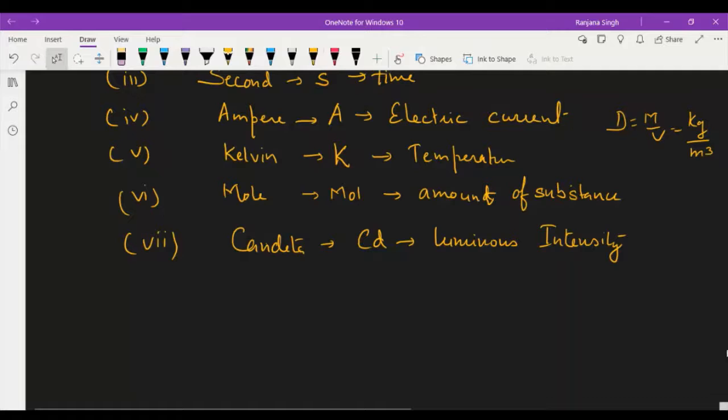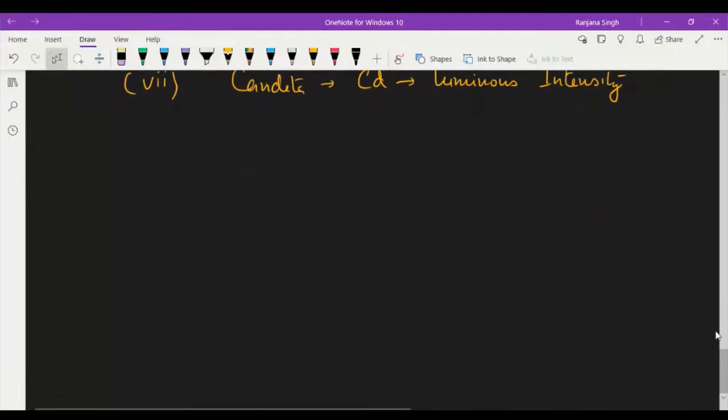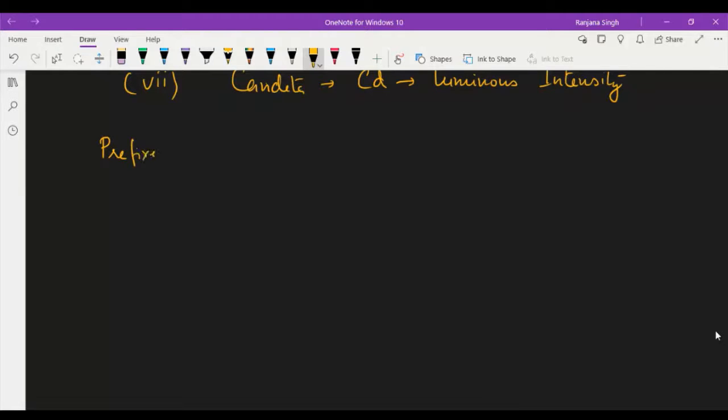Then for some conversion, you should know the prefixes in the SI system. There are some prefixes in the SI system that are required for conversion from one unit to another unit.